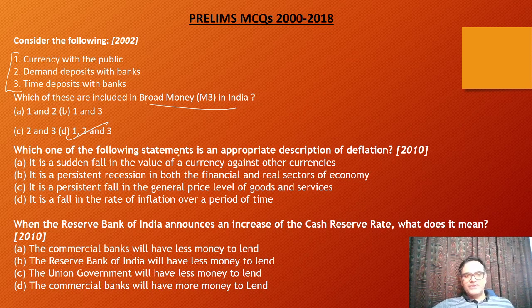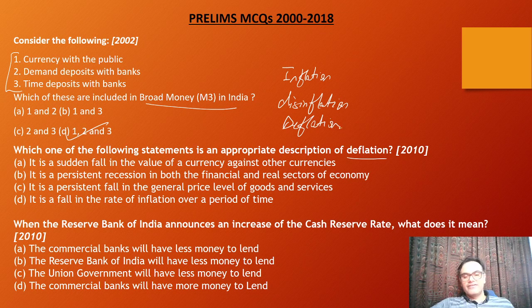Then, which one of the following statements is an appropriate description of deflation? So you see there are three things. One is inflation, that is rising prices. One is disinflation. I hope you remember this. So that is decreased rate of inflation. Then there is deflation, which means negative inflation. So now what matches here?